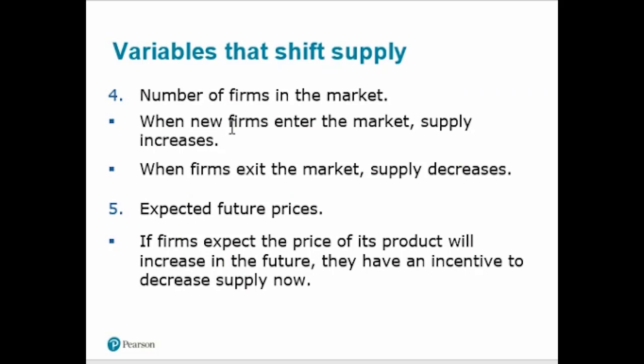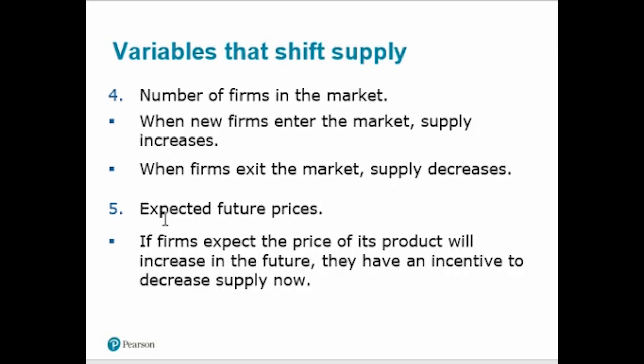The next variable that will shift our supply curve is the number of firms in the market. If the number of firms increases in the market, then production increases. As a result, supply increases. If there is a decrease in the number of firms in the market, then production decreases and supply decreases. Similarly, in this case, the supply increase or decrease does not depend on price, but on other factors like the number of firms. So this will also shift our supply curve.